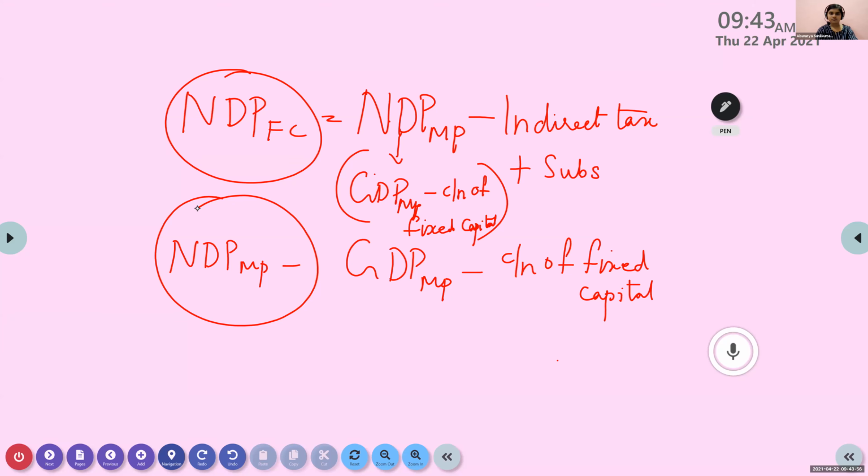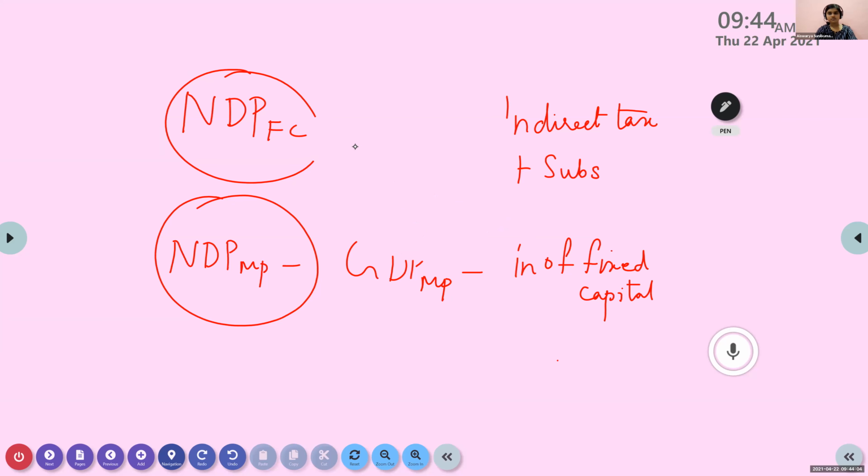Okay, I am removing this NDP-MP, and instead of that, I am writing GDP-MP minus consumption of fixed capital minus indirect tax plus subsidies.